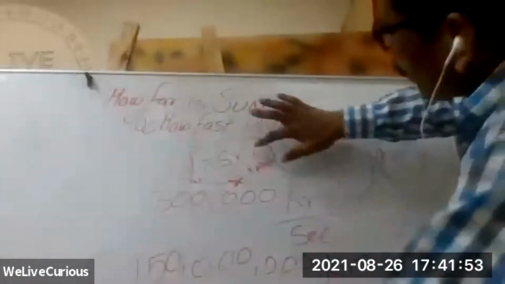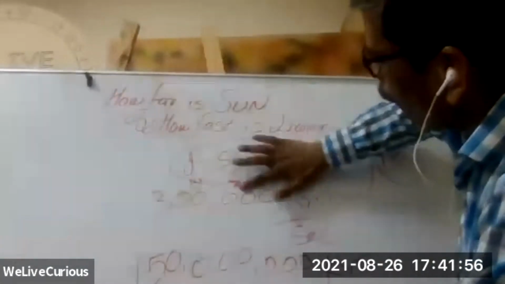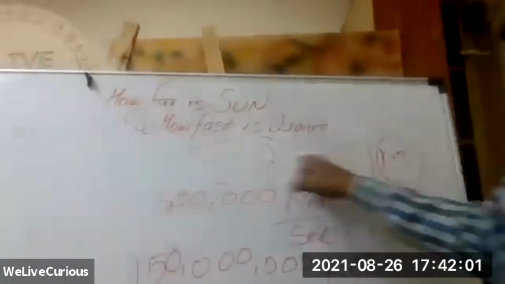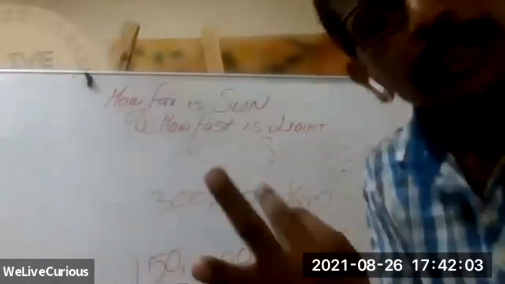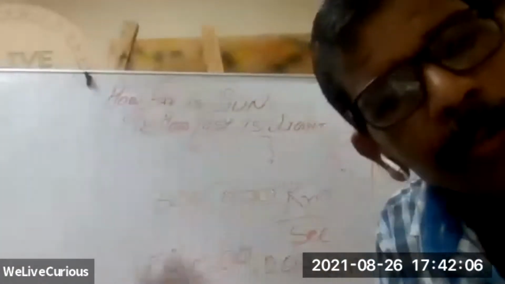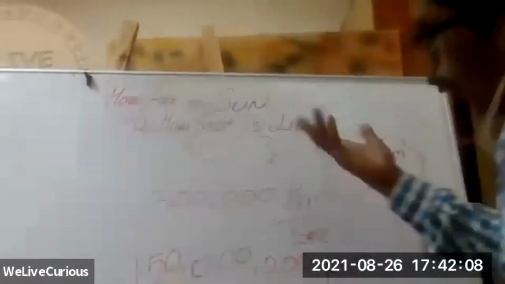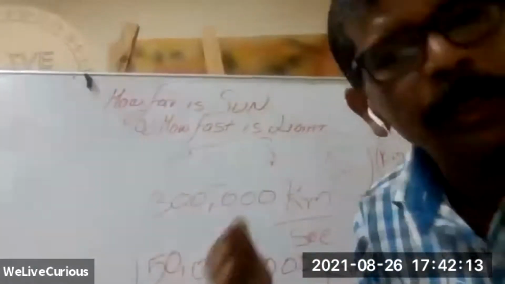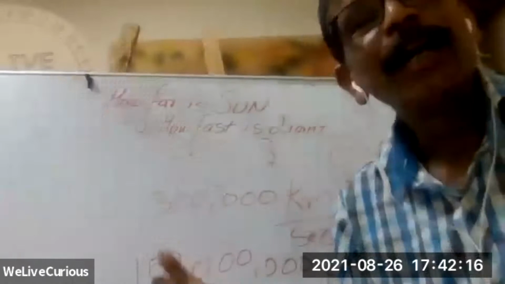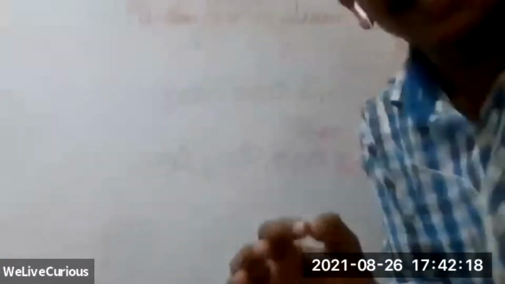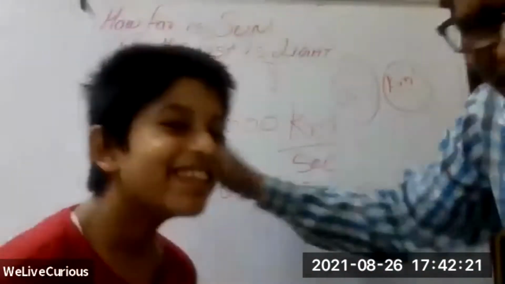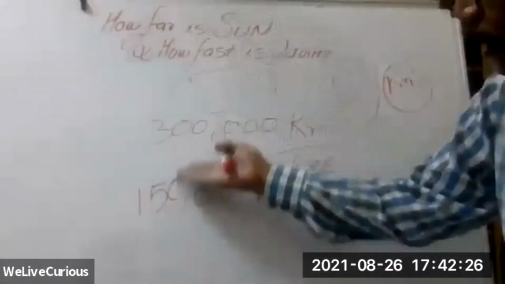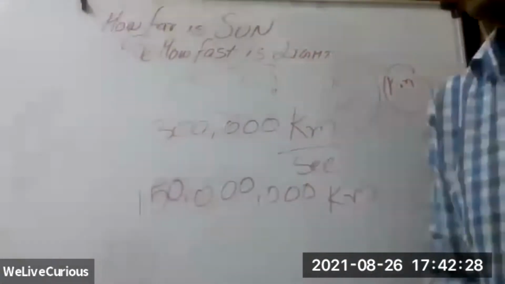Now we have to get rid of seconds. What we need is time, so distance divided by speed. This is the distance and this is the speed. Now estimation: how long? Simply get rid of zeros first, and then it is 3 and 15. And don't sit coolly, because we are going to do this calculation in miles later. In kilometer, it is very easy. It is only 3 and 150. Get the calculator and do it.